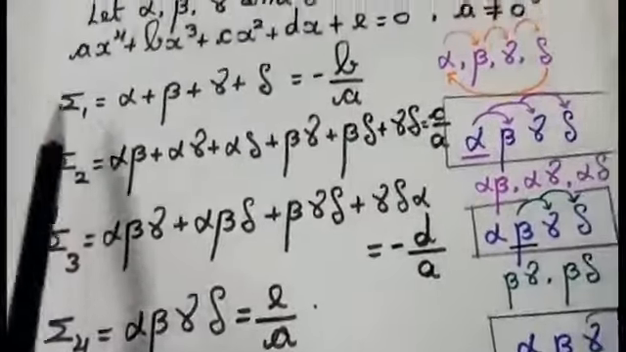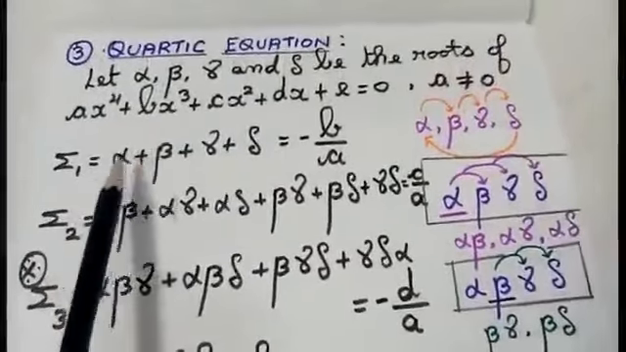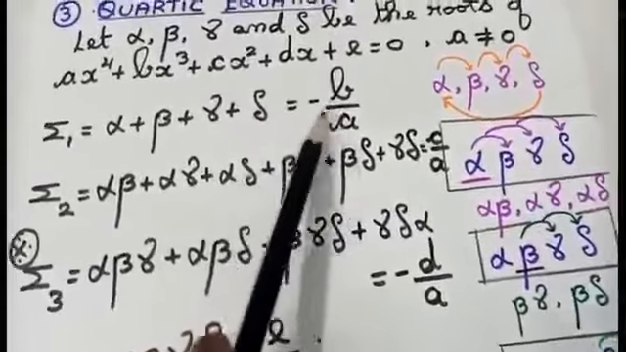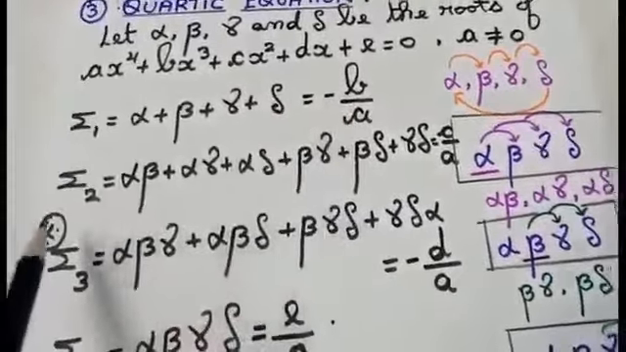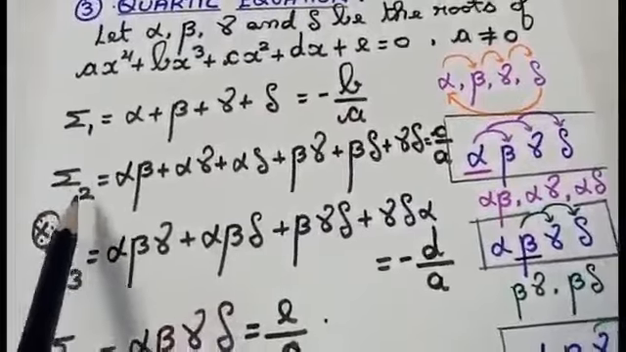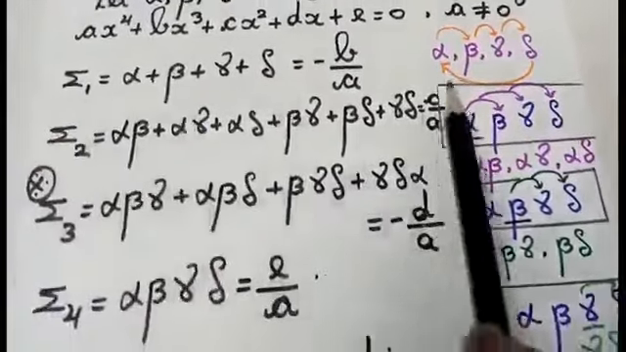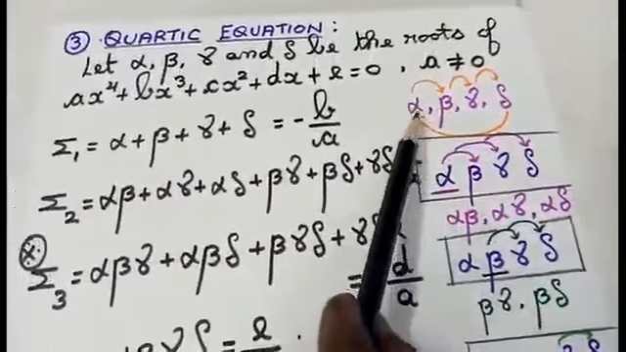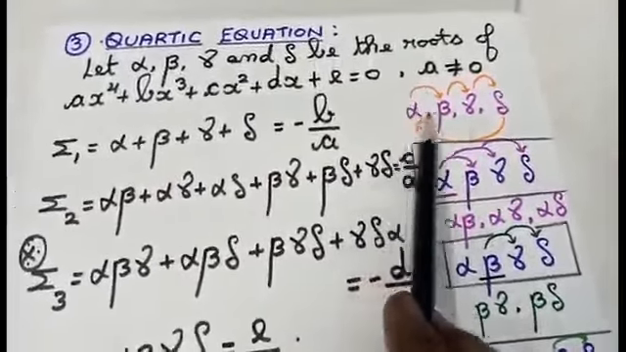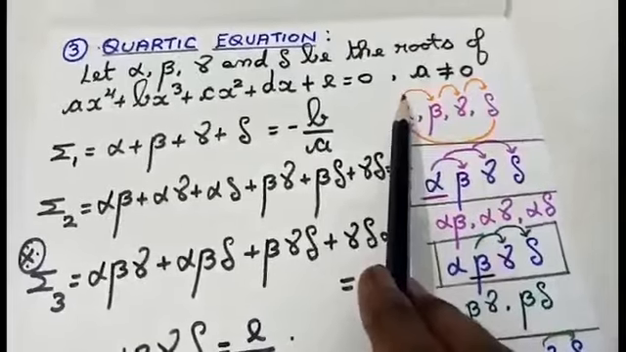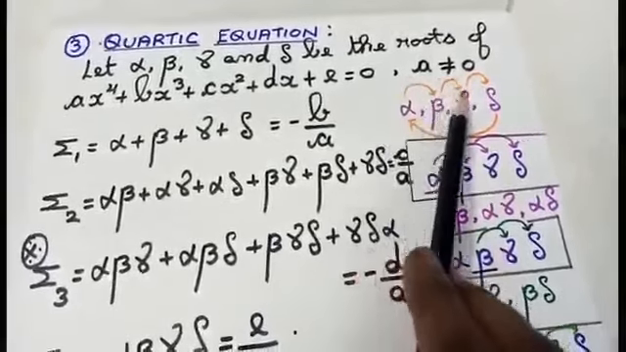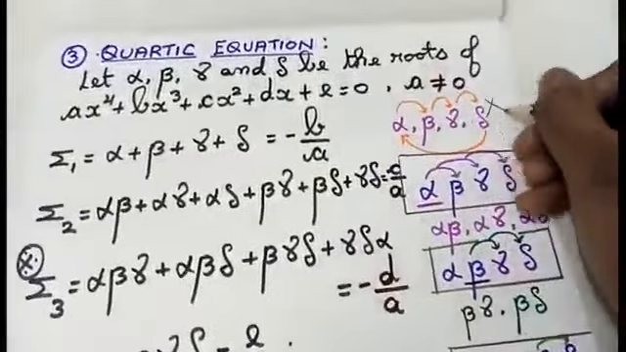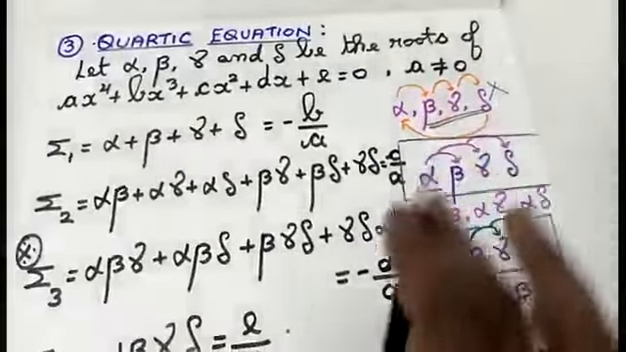Since I am having 4 roots, summation 1, I am going to add those 4 roots separately. I will get it as minus b by a. Coming to the second one, summation 2 means I am going to pair 2. If you see here, for the last cubic equation, since I was having 3 roots, I was doing like this, alpha to beta, beta to gamma and so on. But here I cannot do in this way. This way is not possible, students.